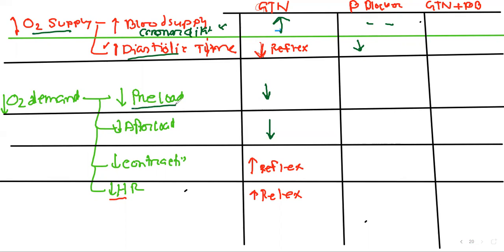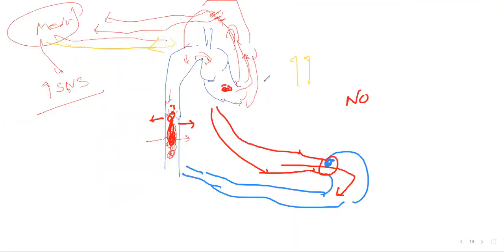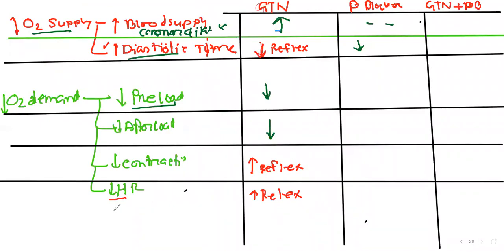Let's see, preload means the blood that is present in our heart and the amount of blood that our heart has to eject. Because of the use of beta blocker, our heart rate has dropped significantly, so all the blood that is present in our heart cannot be ejected. Some portion of the blood always remains in the heart, and some is added, so preload keeps increasing. So there will be a mild increase in our preload, which is not good for us.